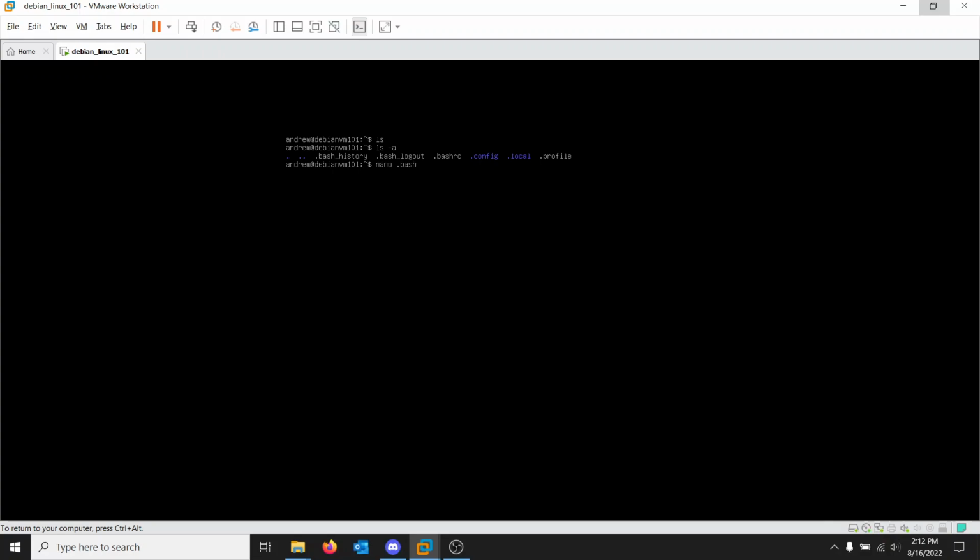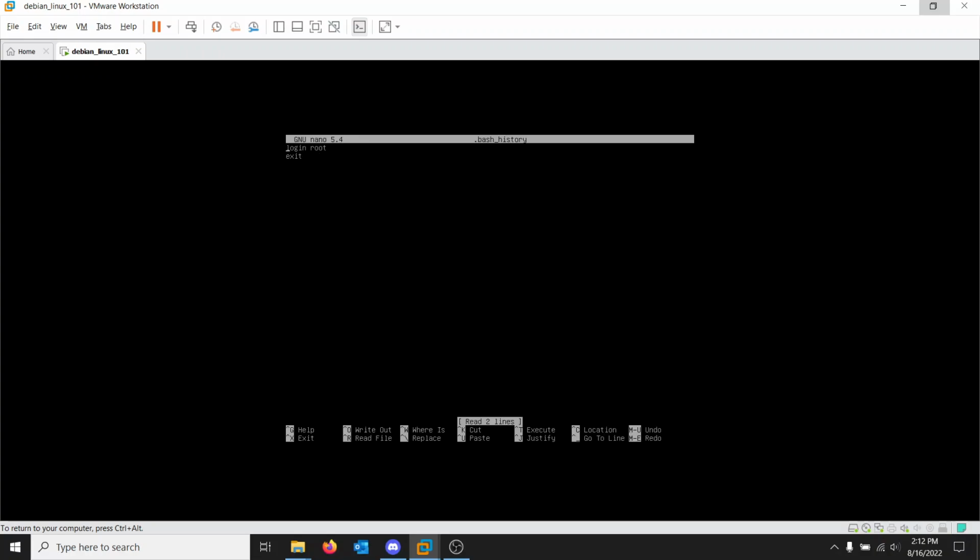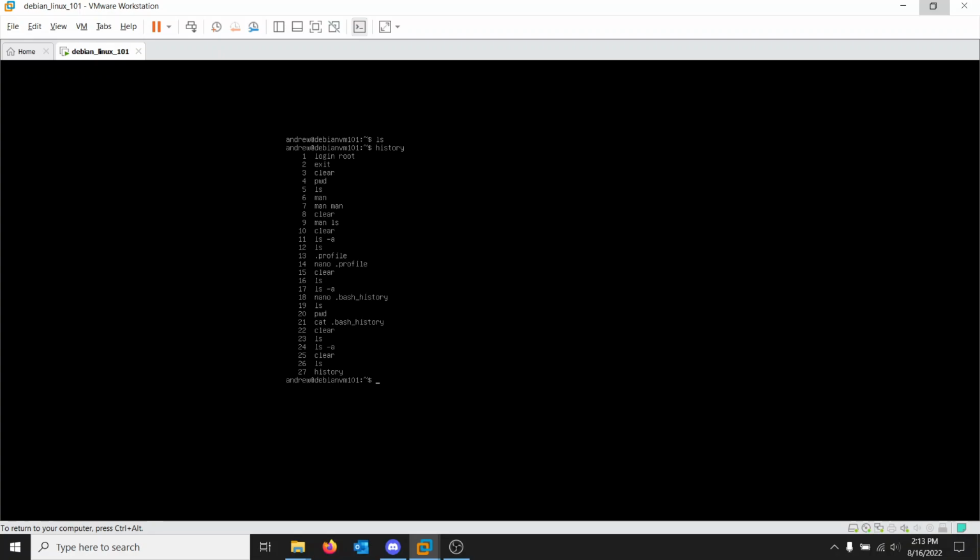Or let's say if I do bash history. Oh, huh. Yeah, it's our bash history, all the commands I've entered. Okay, that's actually weird. Should be all the commands I entered. Okay, whatever. Moving on. Okay, cool. So for all intents and purposes, we have nothing in our home directory besides some hidden files that we don't have to worry about right now.